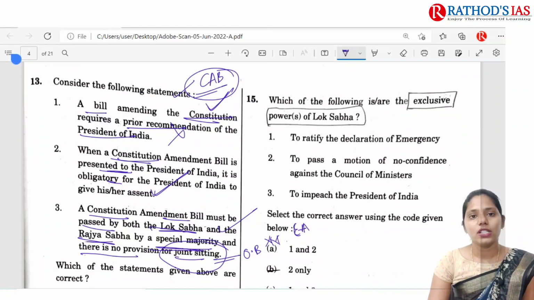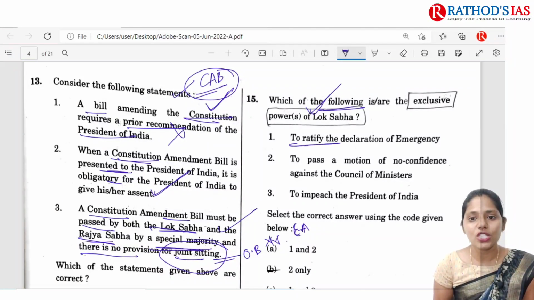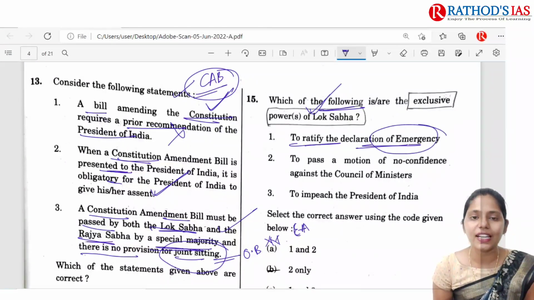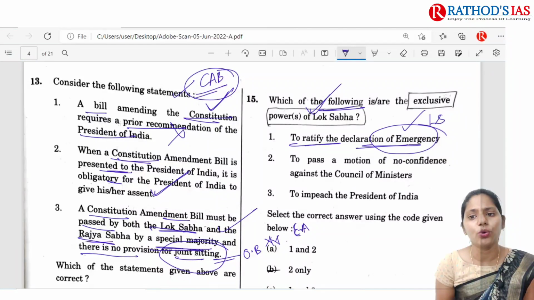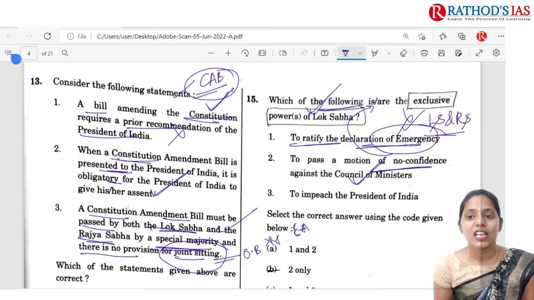And now let us take the next question. It is regarding exclusive powers of Lok Sabha. Which of the following are exclusive powers of Lok Sabha? First one is to ratify the declaration of emergency. If you go for a declaration of emergency, it should be passed in both houses, that is, the Lok Sabha and Rajya Sabha. How will it be the exclusive power of Lok Sabha? No. And the next one is to pass a no confidence motion against the Council of Ministers. Yes, there are 2 important exclusive powers of Lok Sabha.